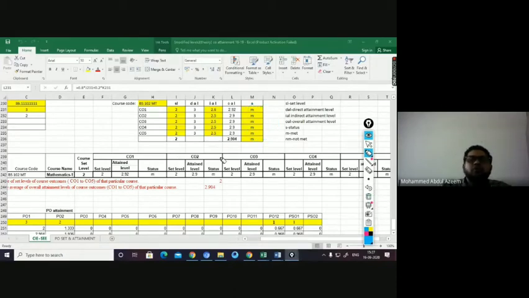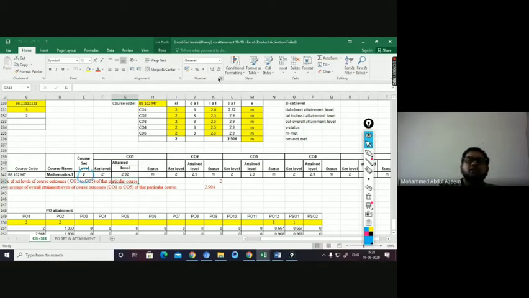Good. Once done, you have this CO attainment table where you can see the course set level is 2, you have put it. And this will also come automatically because you have given it before itself. So this data will be automatically available for you. You'll take it. Next is CO1. For each CO, you will be giving the set level, attainment level, and status.